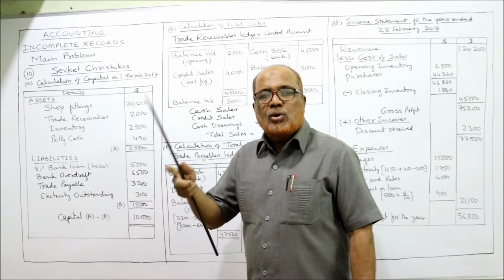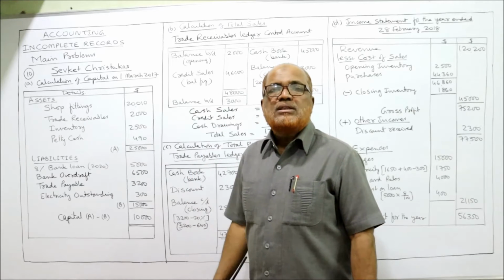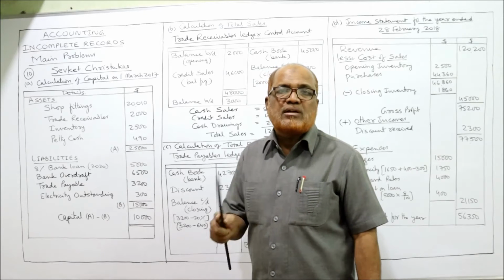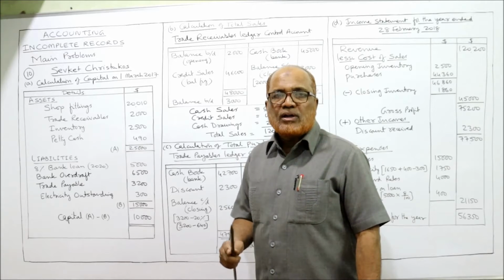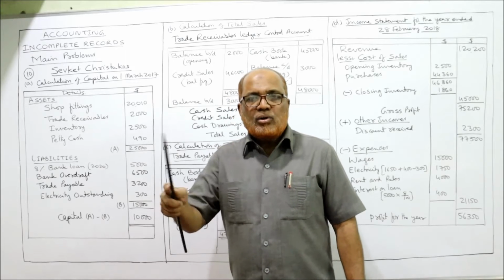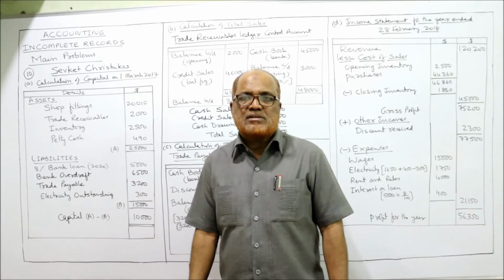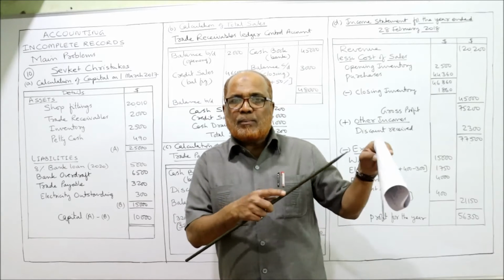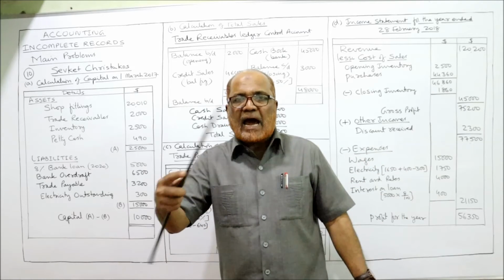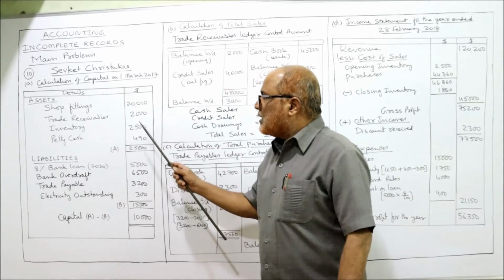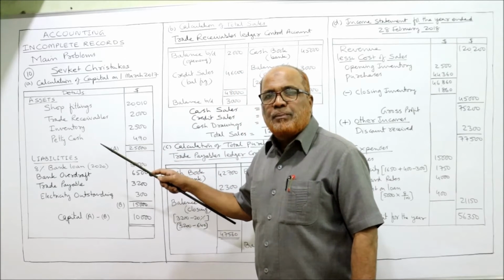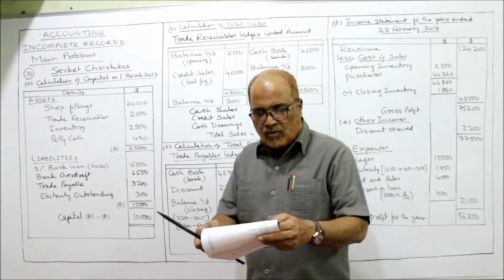Add up, 2,000 plus 1,000, 3,000 will be the closing trade receivable. So what it is saying is the amount due from customers had increased by 50%. Whatever it was at the beginning of the year, to that we add 50%. So here 2,000 plus 50% means 3,000 will be at the end of the year.